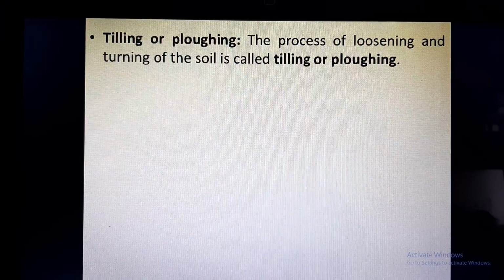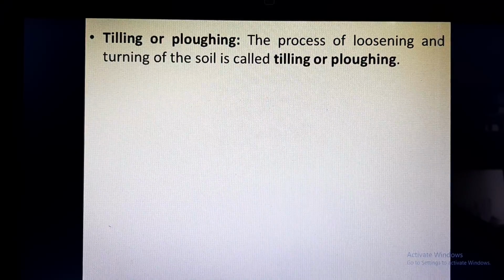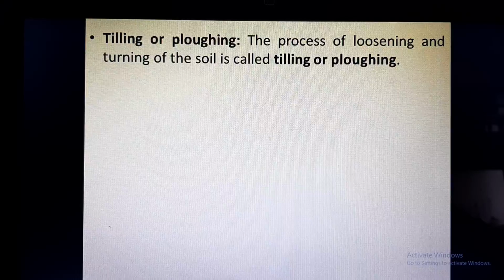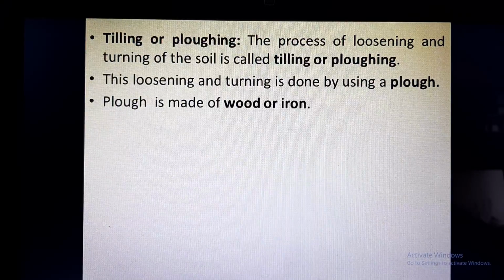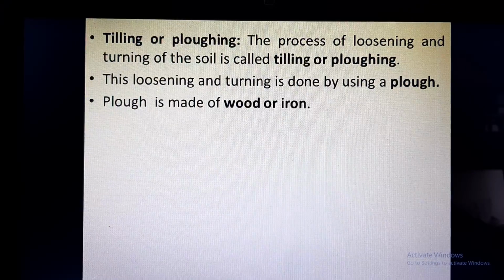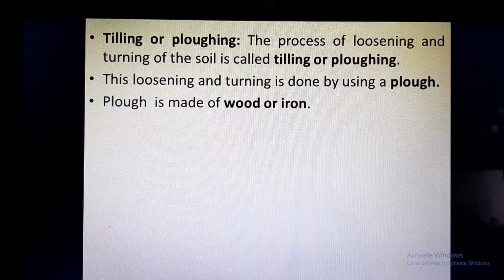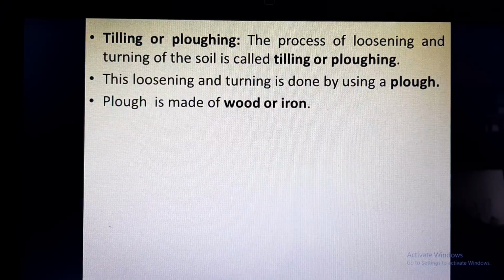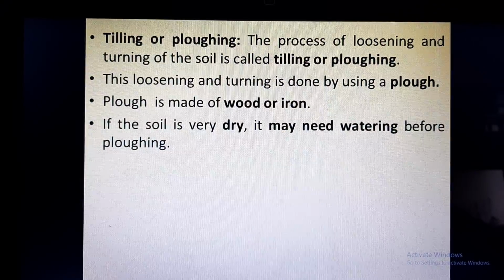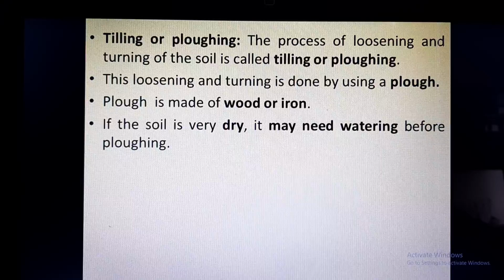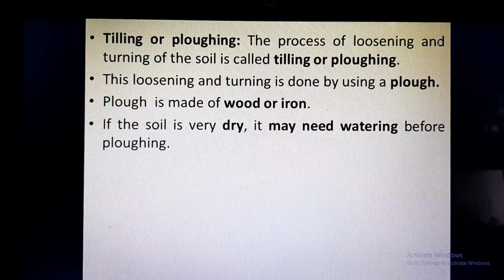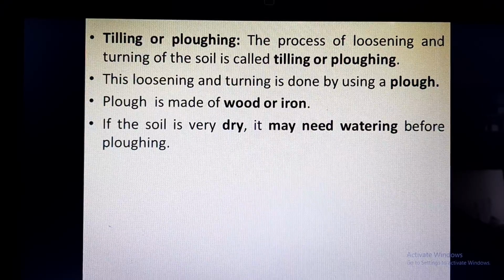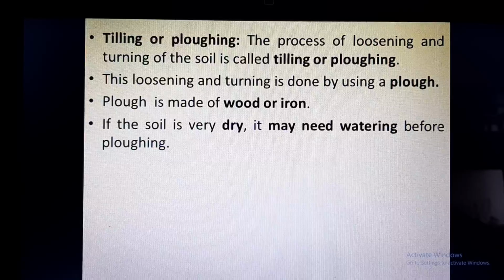Tilling or plowing is the process of loosening and turning of soil. The loosening and turning is done by using a plow, and the plow is made up of wood or iron. If the soil is very dry, we may need to water it before plowing so that the soil becomes soft and